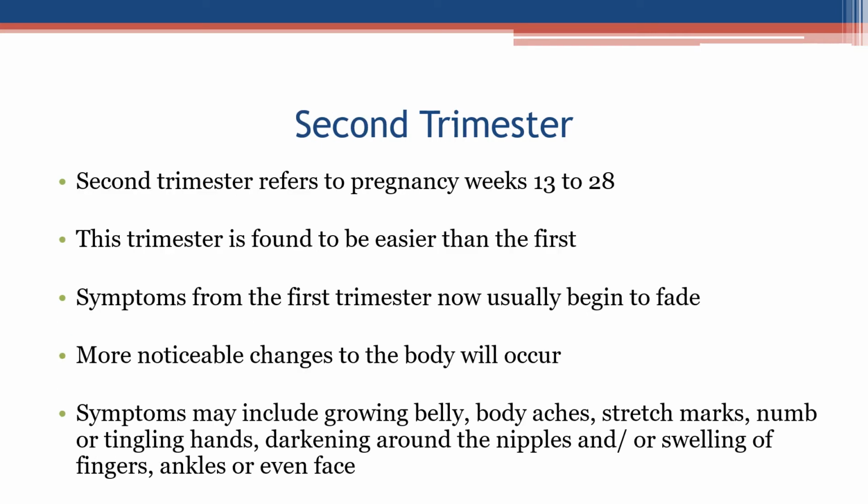Second trimester. The second trimester refers to pregnancy weeks 13 to 28. This trimester is found to be easier than the first. Symptoms from the first trimester now usually begin to fade. More noticeable changes to the body will occur. Symptoms may include growing belly, body aches, stretch marks, numb or tingling hands, darkening around the nipples, and/or swelling of fingers, ankles, or even face.